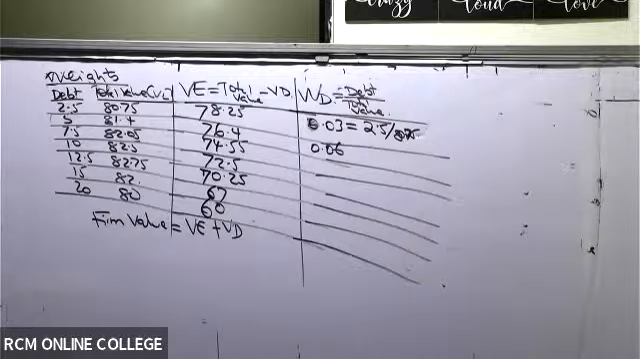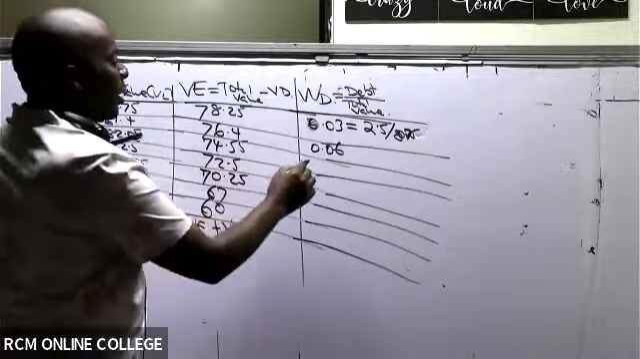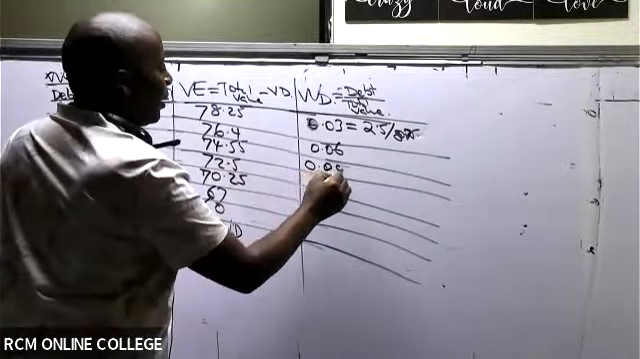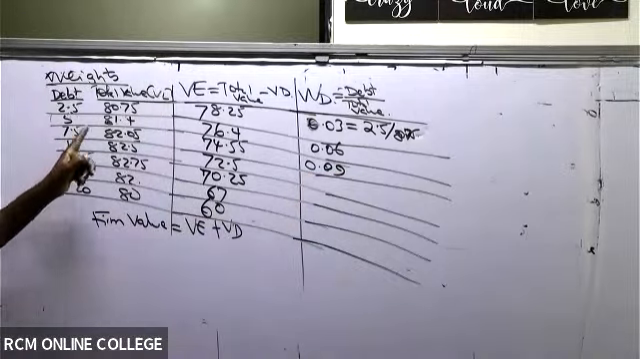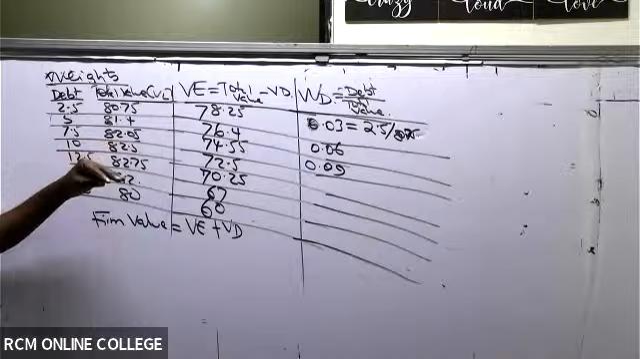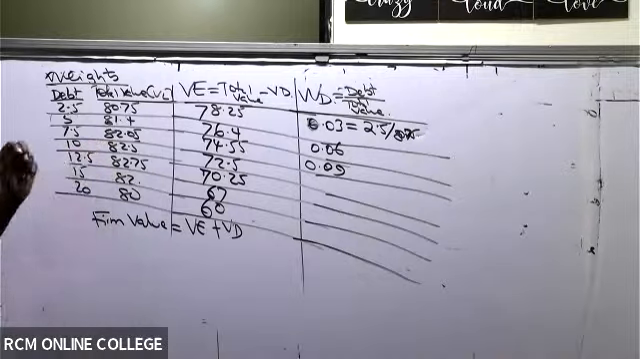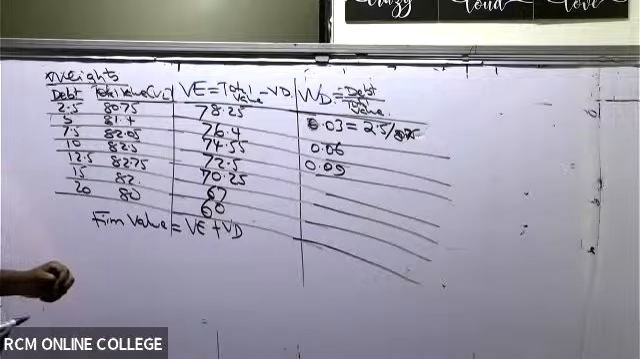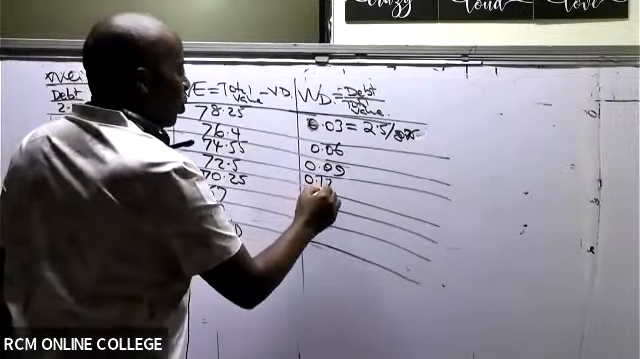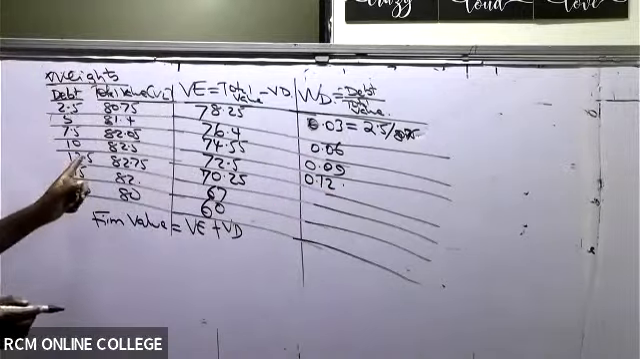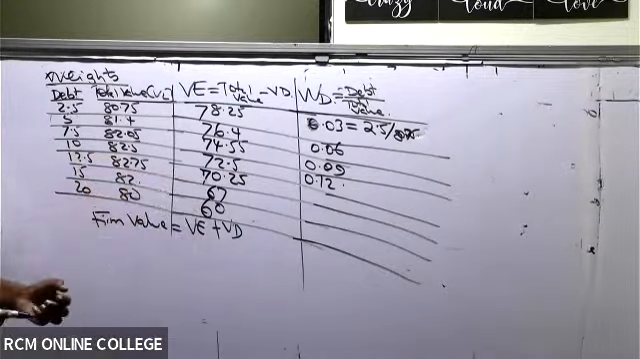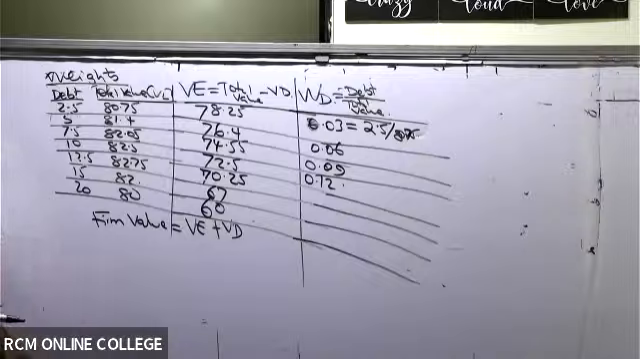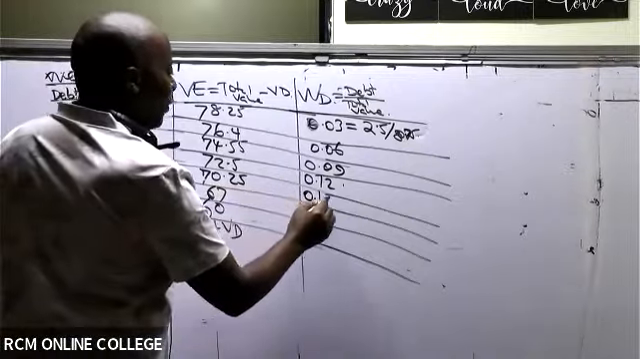0.09. Thank you very much. So the next one will be 10 divided by total value. Remember, total value is the base. 10 divided by total value will be 0.12. And then you move on to the next one, divided by its total value, and you give me an answer: 0.15.